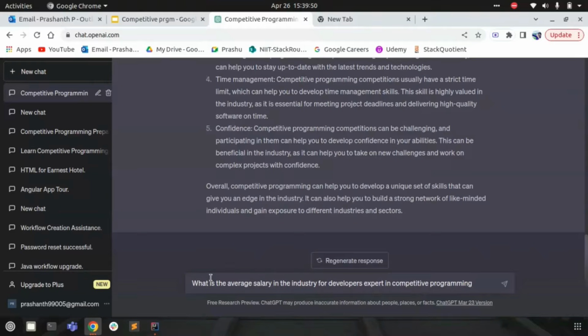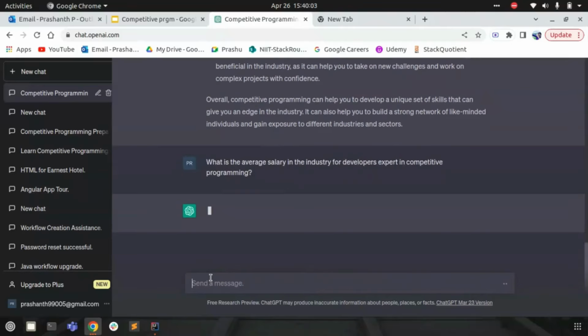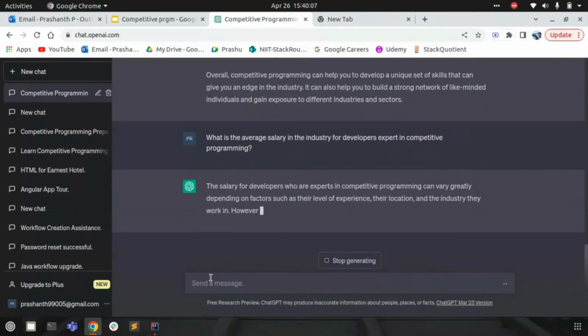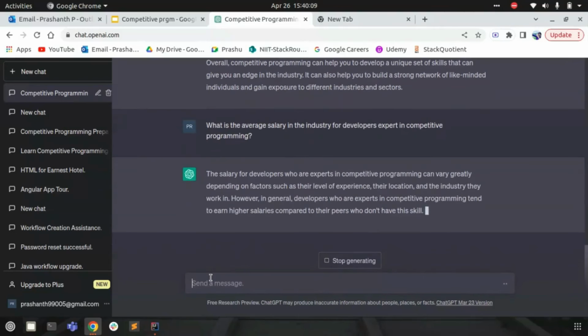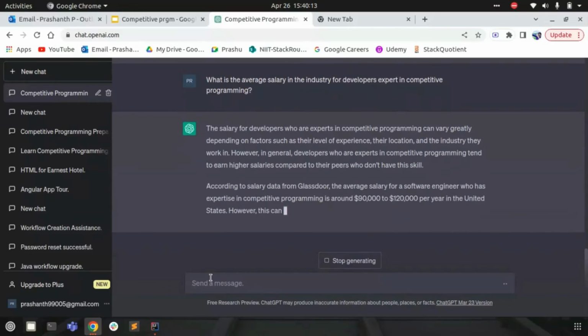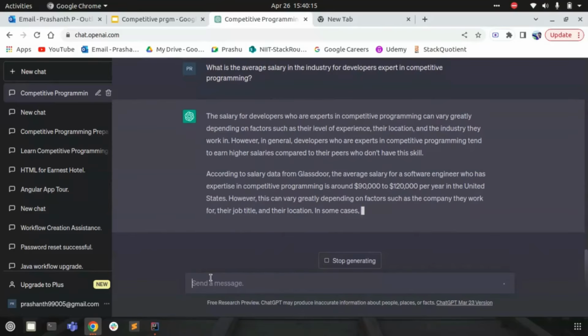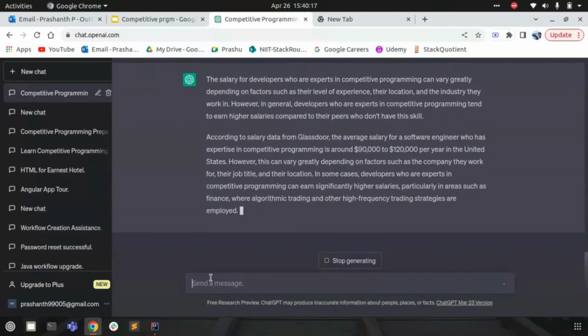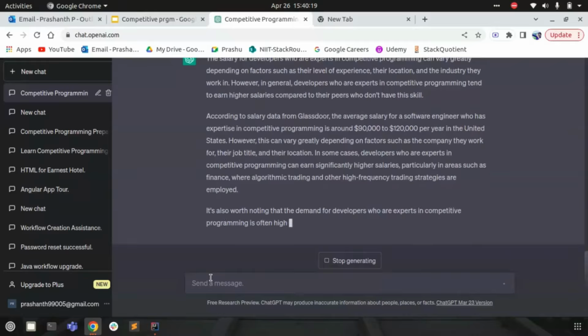Basically, if I become a competitive programming expert in the industry, what average salary can I expect? This might help us during interviews to negotiate. It provides the average salary a person can get when they become an expert in competitive programming. It says the salary for developers who are experts in competitive programming can vary greatly depending on factors such as level of experience, location, and the industry they work in.